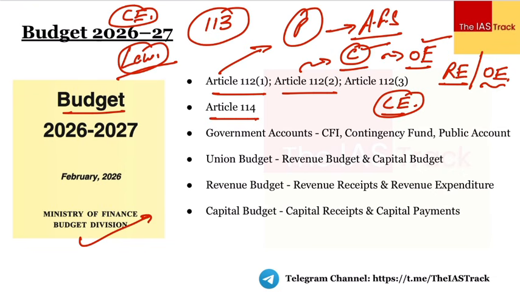Next, it talks about the demand for grants. हर ministry की अलग अलग demand होती है. Once that demand is voted, it becomes a grant. That is a votable part.